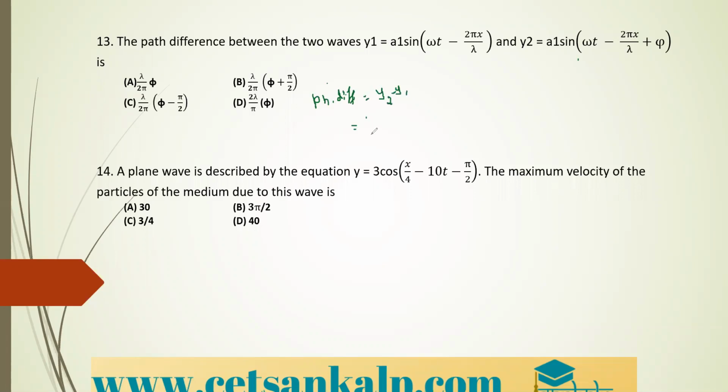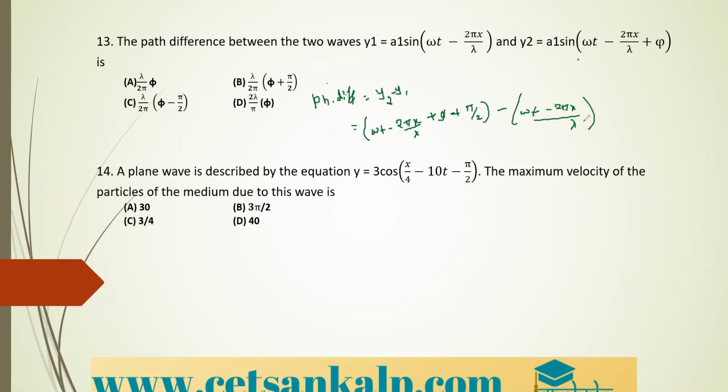This is equal to y2, that is omega t minus 2 pi x divided by lambda plus pi, minus y1, omega t minus 2 pi x divided by lambda.